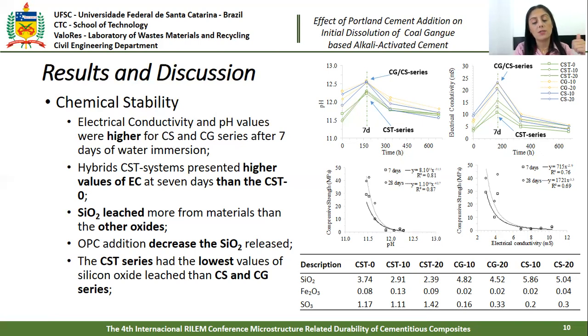Addition of Portland cement decreased the silicon oxide release, and the CST samples have the lowest values compared to the CS and CG series. Therefore, factors such as waste reactivity and calcium content can induce formation of a stable microstructure, which results in less leached silicon oxides.